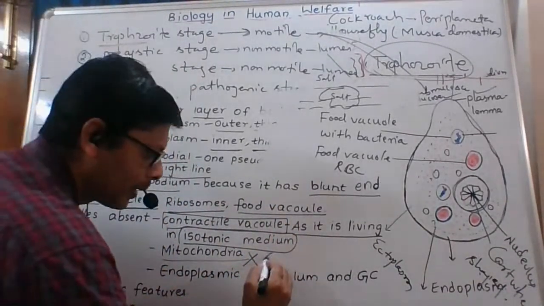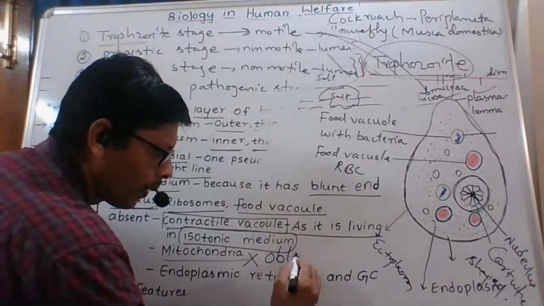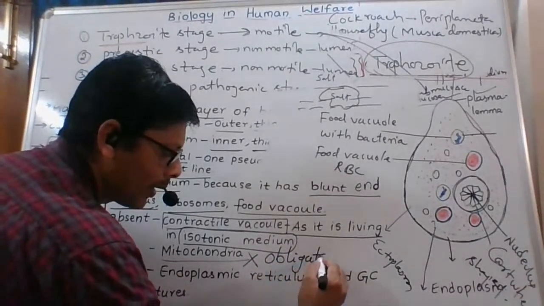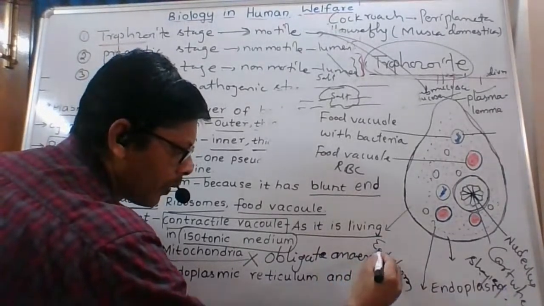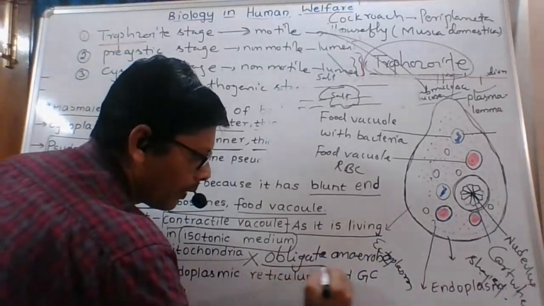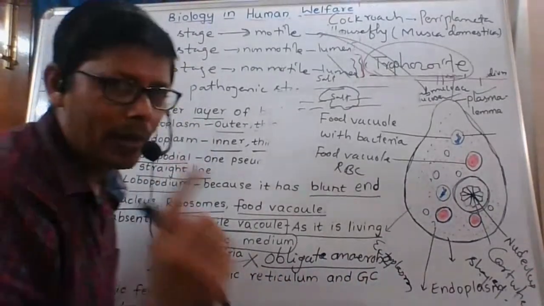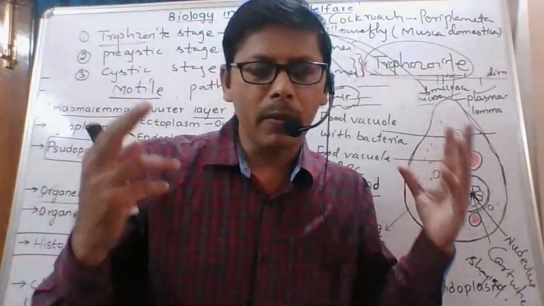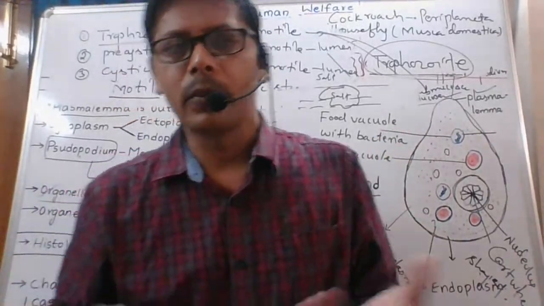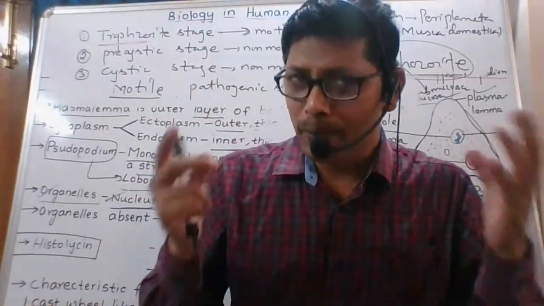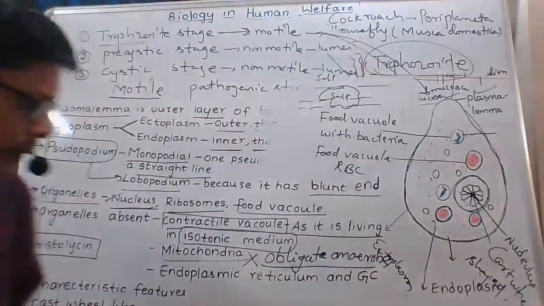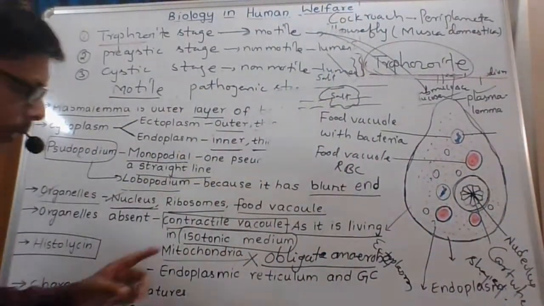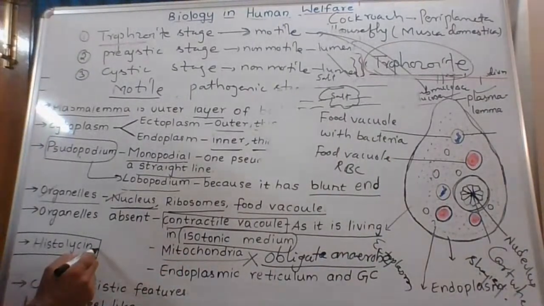It is an obligate anaerobe because of the absence of mitochondria. Only a one line answer here. Why is Entamoeba histolytica an obligate anaerobe? Due to the absence of mitochondria, it must perform anaerobic respiration. Okay, right.